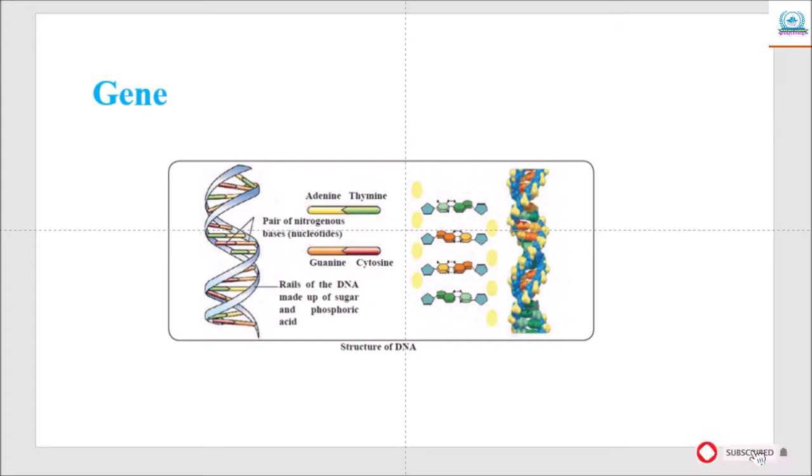That is why many similarities are seen between parents and their offspring. Information about protein synthesis is stored in the gene. So you can see the structure. Adenine always pairs with thymine and guanine with cytosine. So it is pyrimidine and purine, and this one pyrimidine.